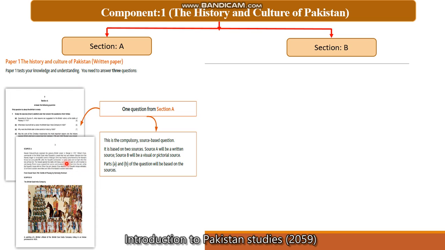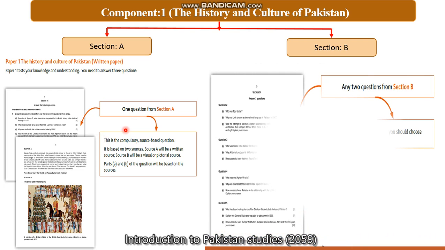Source questions mean, for example, they will give you 2 sources. One paragraph is called the written source, and the other is called the picture source, and the examiner will ask questions related to both sources and you have to answer them. Source A carries 3 marks and source B carries 5 marks, and the next C and D parts of this question: the C part carries 7 marks and the D part carries 10 marks. So collectively this section carries 25 marks. So now let's move towards section B.